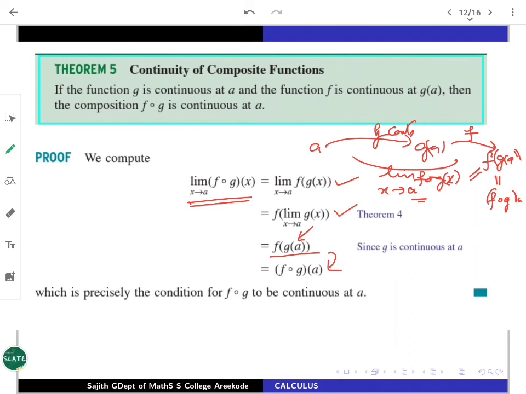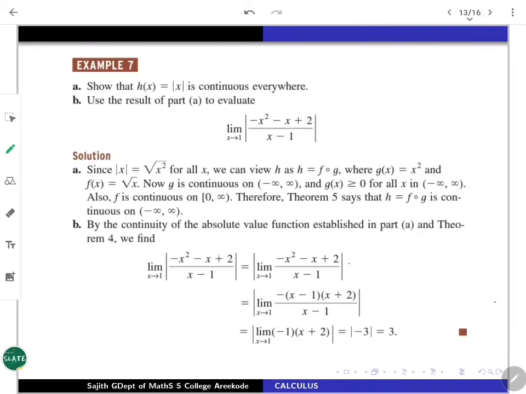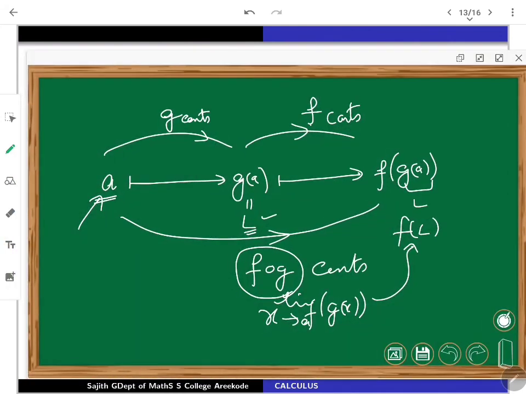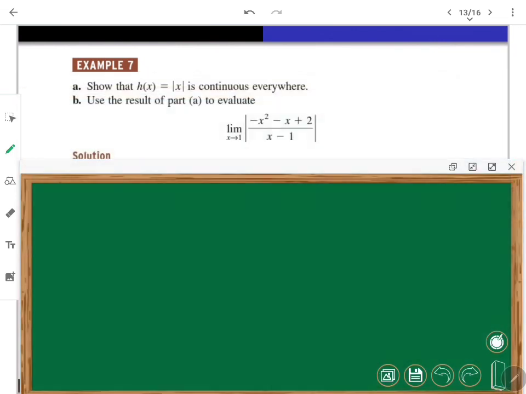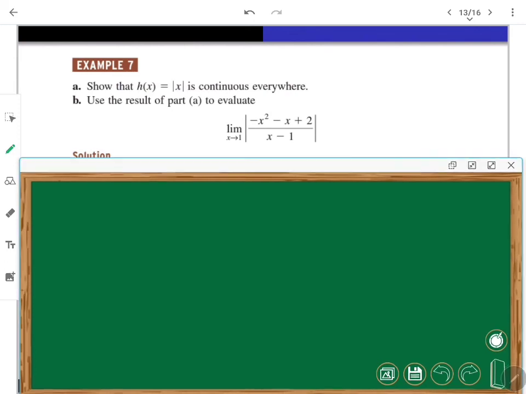That is a very useful tool whenever you are attacking very complex functions. So for example, we will try some of them. Let us look at the following exercise. You will see this first example. The problem has two parts.